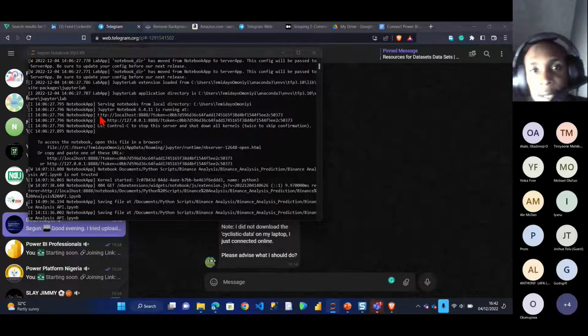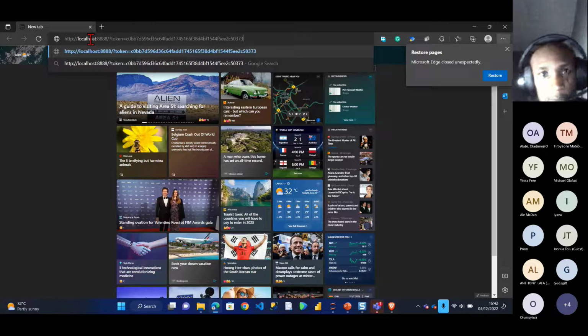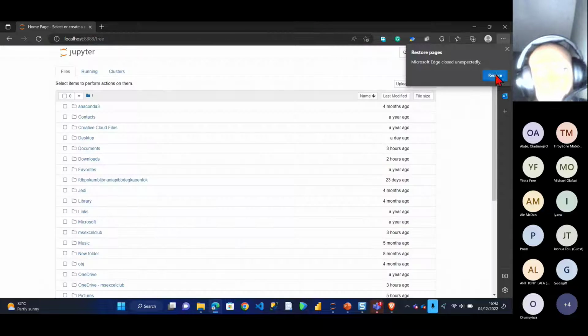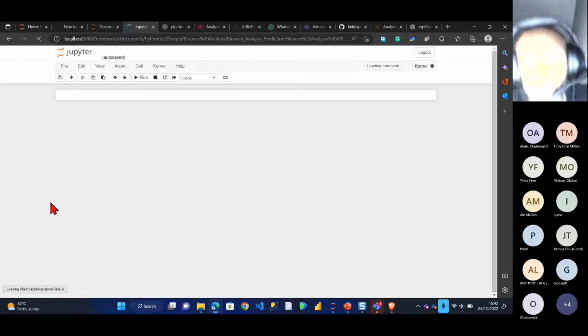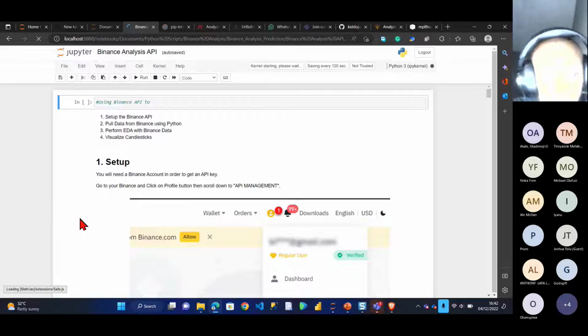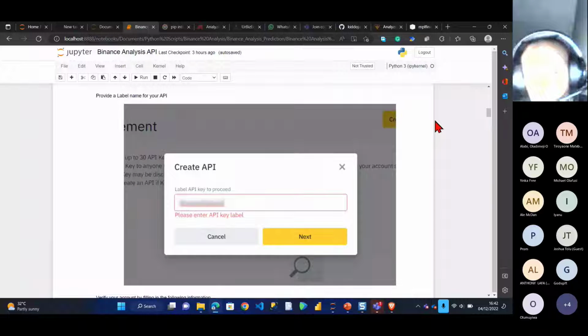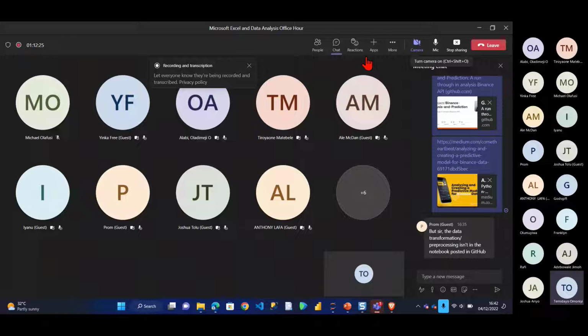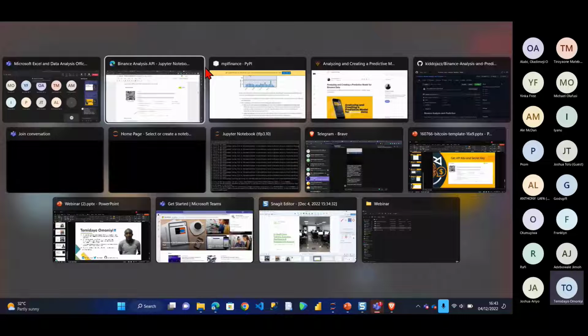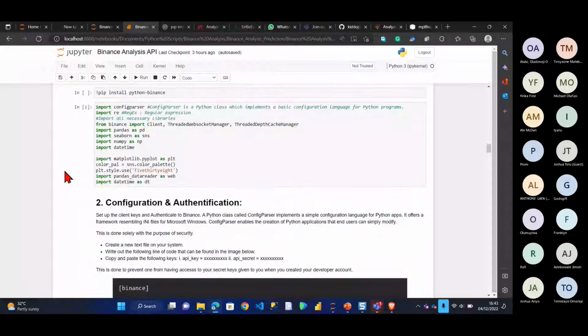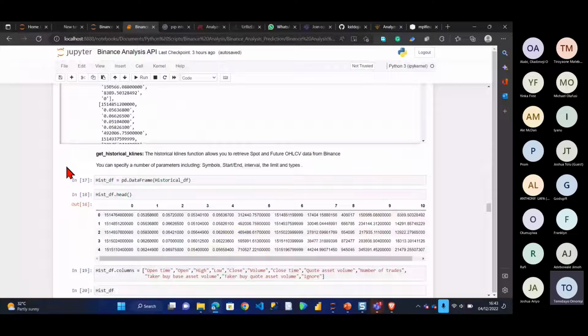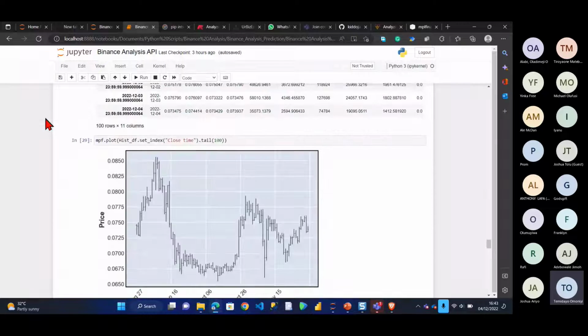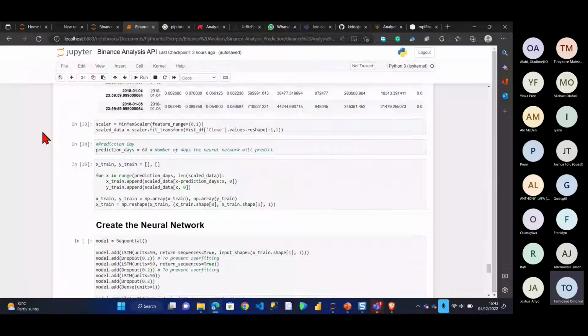I'll go back to my Edge. Edge has been misbehaving lately. I don't know why. Okay, let's come back up. I hope this is saving. Did it close? That's what I'm not even sure about right now. Let me stop sharing my screen and move the camera first. Then let me confirm if it is still up. It should still be up because I didn't close it. Sorry about that. Okay, so I assume it's still up.